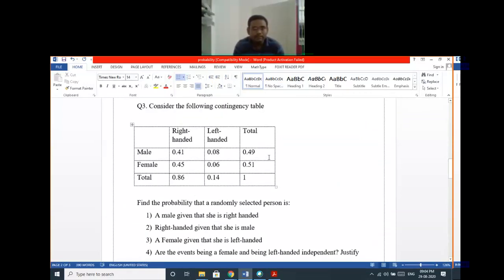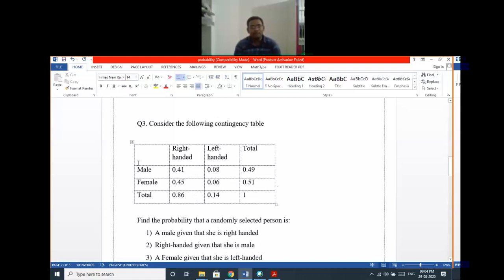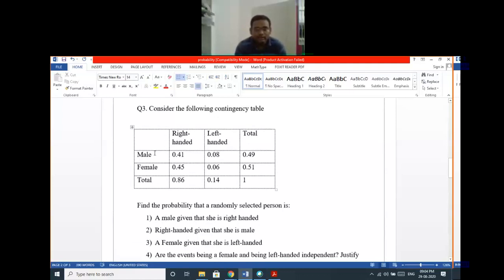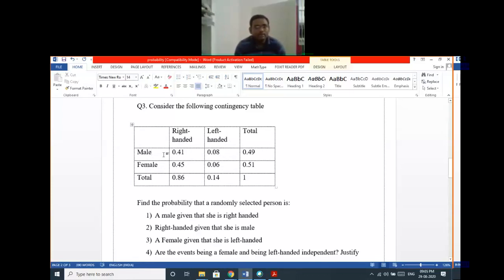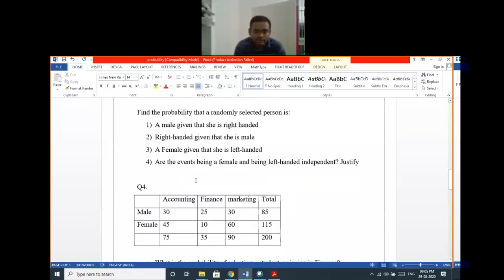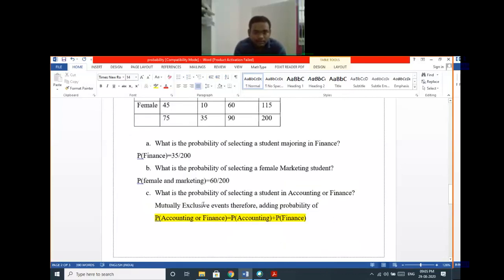Okay, this is another example. Here the data are available in terms of a contingency table, having some values over here. Okay, we'll discuss it later maybe.